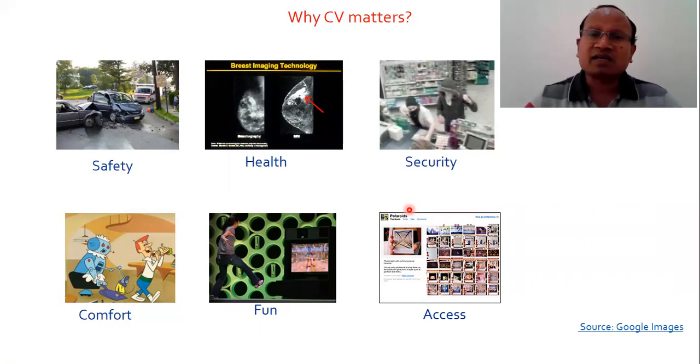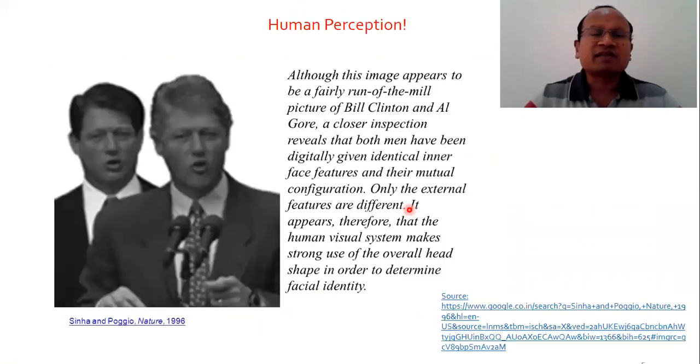There are a number of areas where computer vision plays an important role. As we can see here, there are two pictures, and they look similar. One is the former president of the USA, Bill Clinton, and the other is Al Gore, another giant personality in the US. When you see the appearance, both look almost similar.